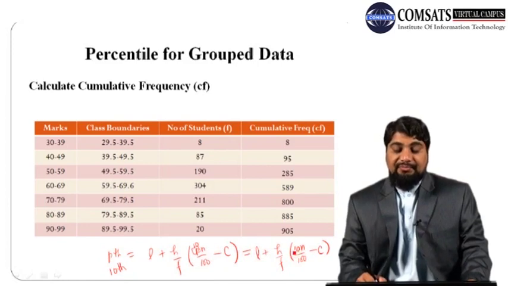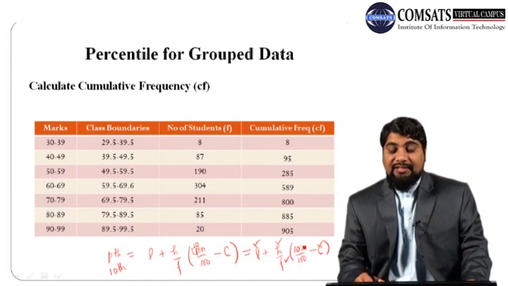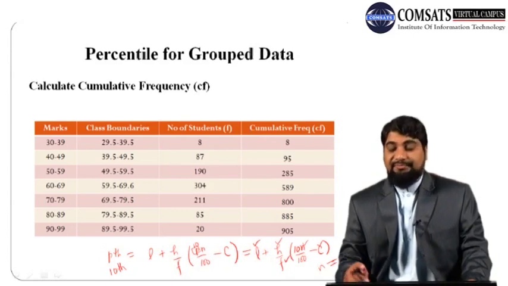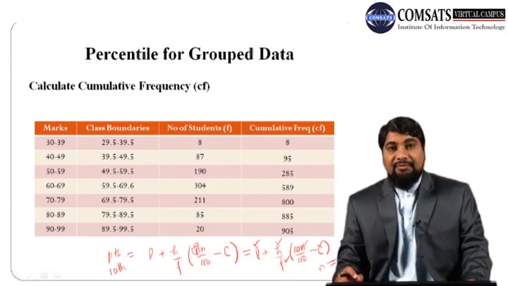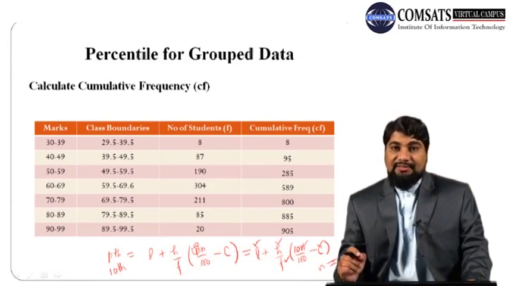So we need to calculate L, H, F, C, and n is equal to summation F, the total frequency. First we need to find the 10th percentile class.